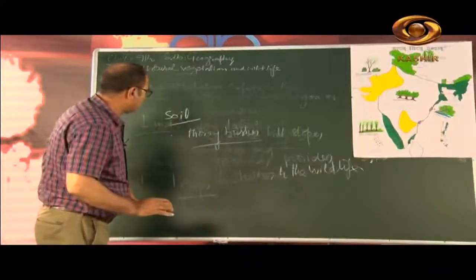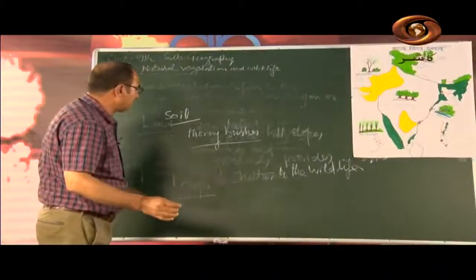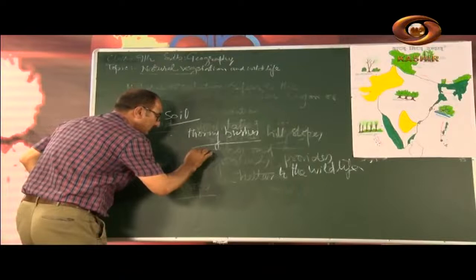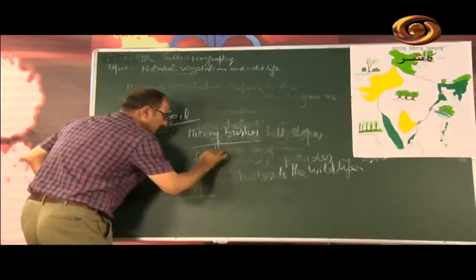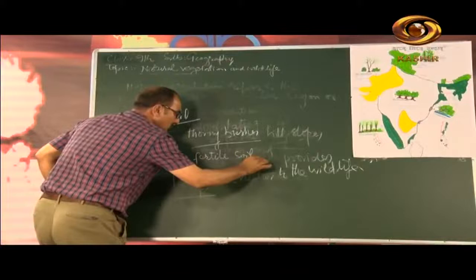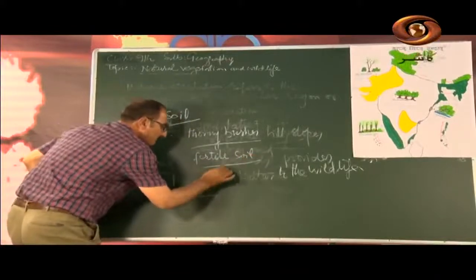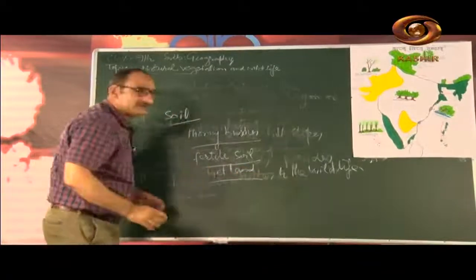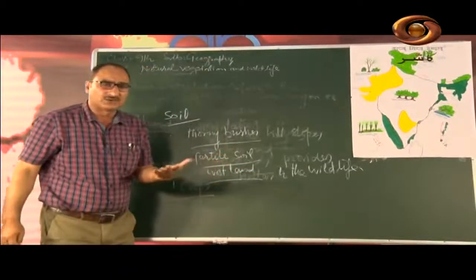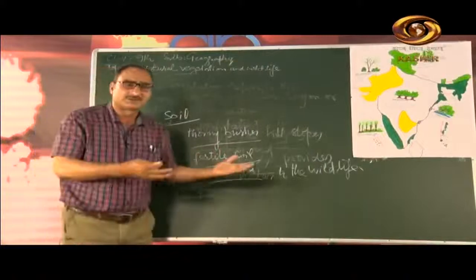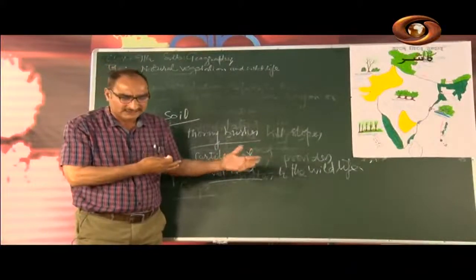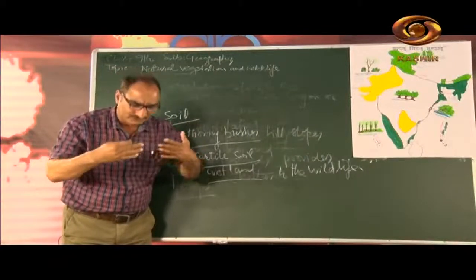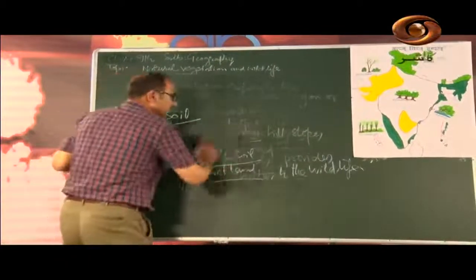And then there is one more thing, that is plain soil, fertile soil, or wetland. So fertile soil, I told you already that the fertile soil supports the agriculture. So the type of soil affects the type of vegetation. Then there is one more thing, that is temperature.